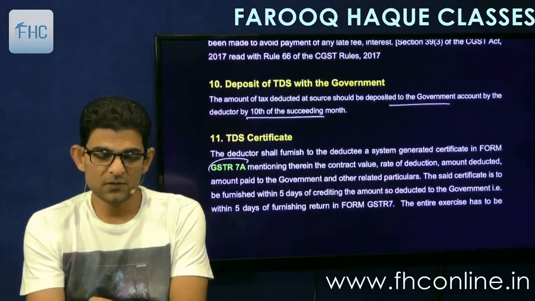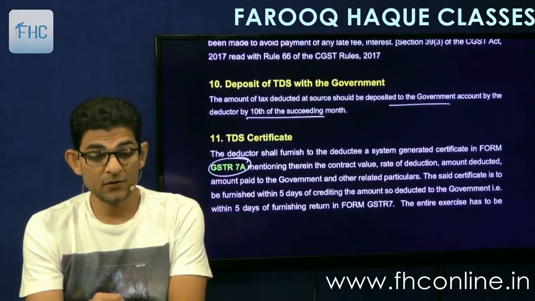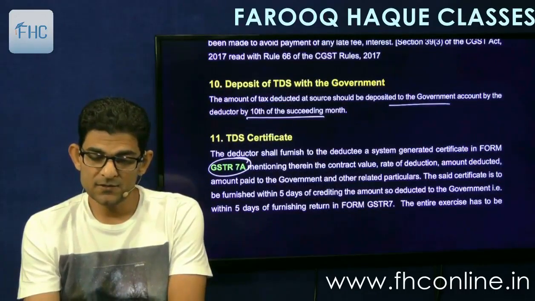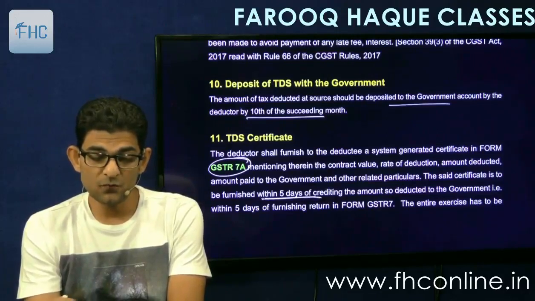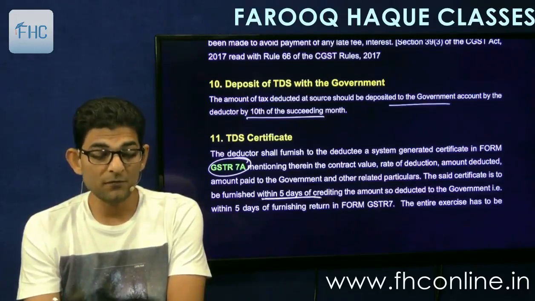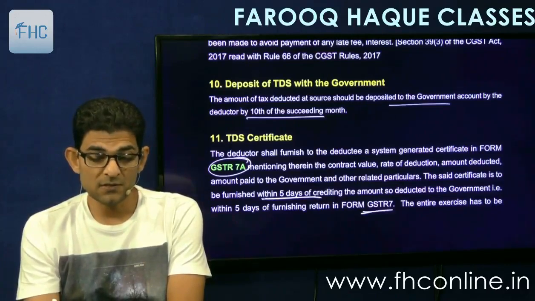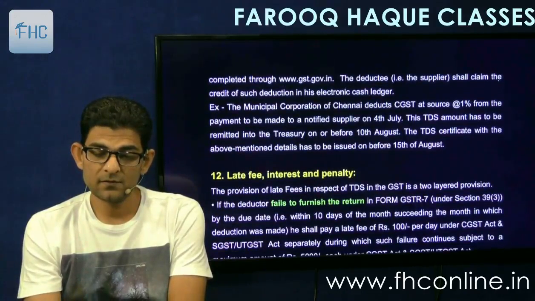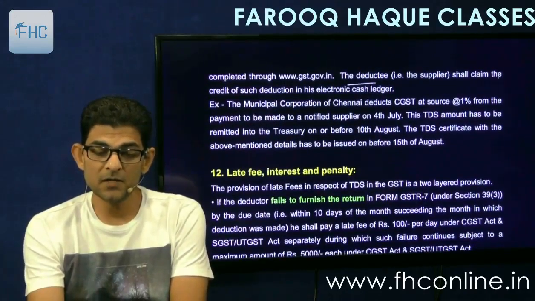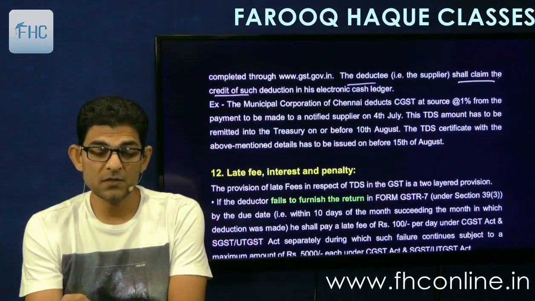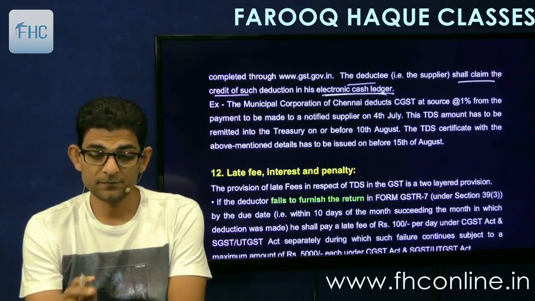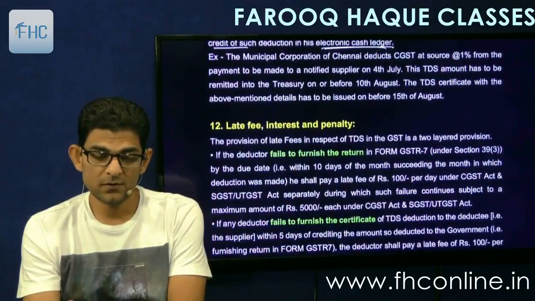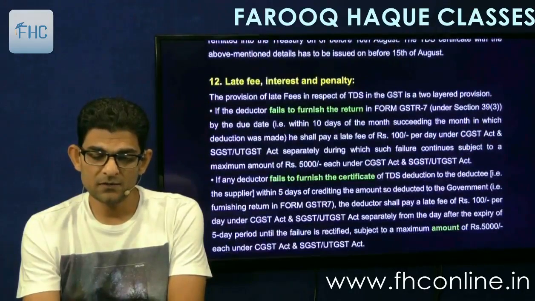Then the TDS certificate is given in GSTR 7A to the supplier so that he can take the credit. And it says that the certificate is to be furnished within 5 days of crediting the amount to the government, that is after GSTR 7. And the deductee, that is the supplier, shall claim the credit of such deduction in his electronic cash ledger. Very simple.